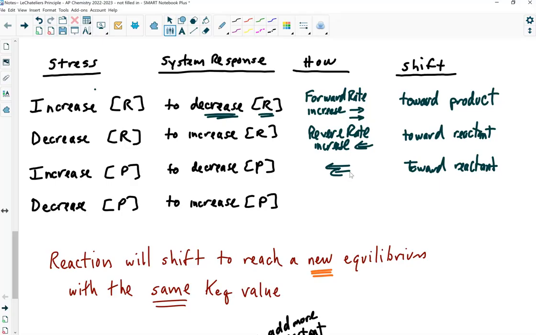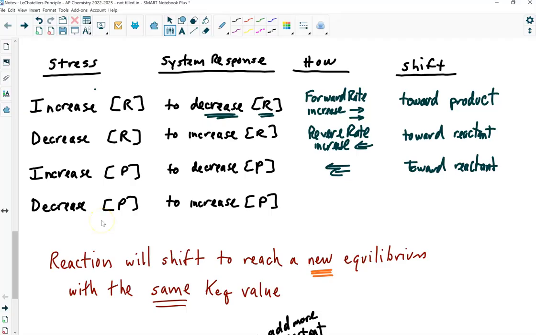And then again, the rates are going to become equal, and the concentrations will remain unchanged. But the first response is to kickstart the reverse reaction with respect to the forward reaction, and that'll cause product to decrease, and you'll shift to the reactant side, okay?